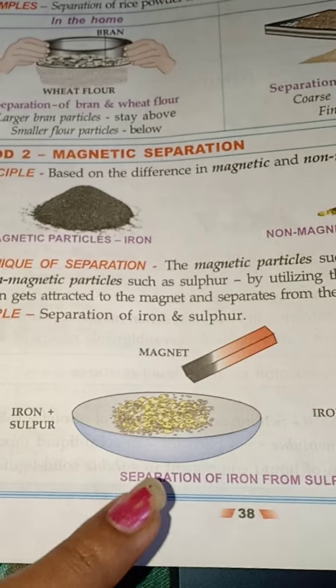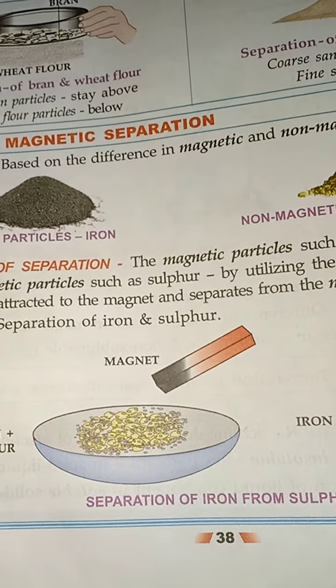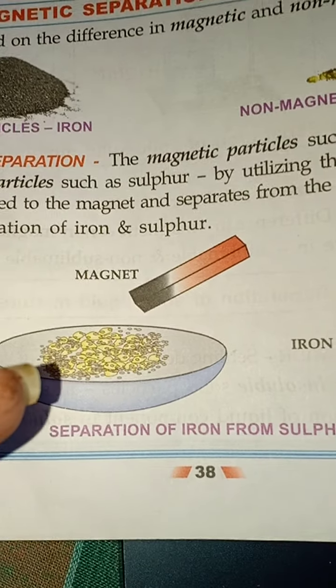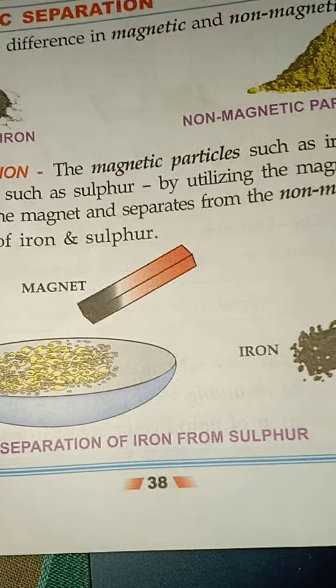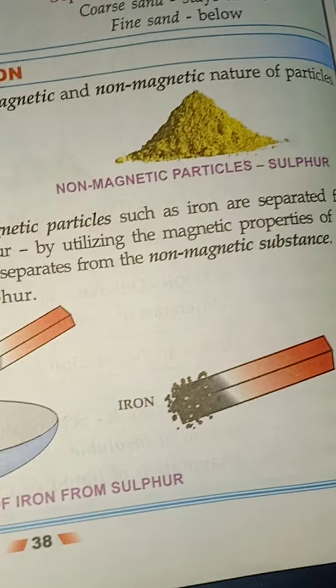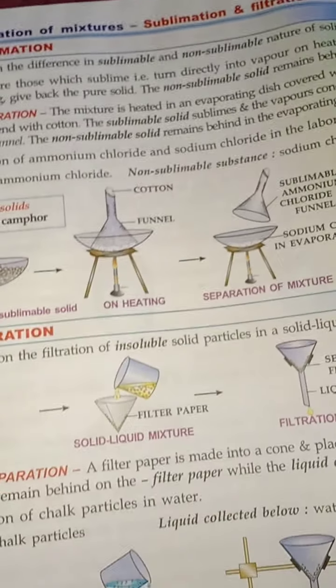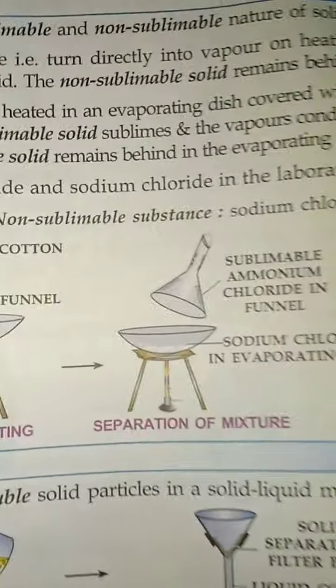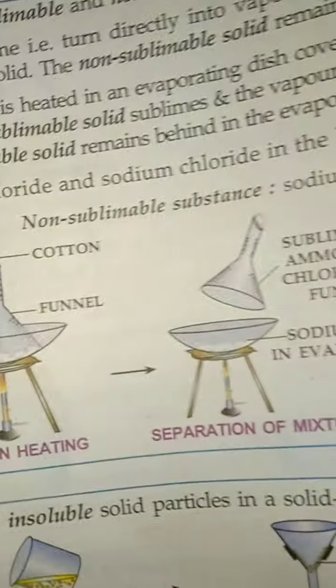So when we show a magnet to that particular compound, the iron gets attracted to the magnet and sulfur stays behind. This way we can separate by magnetic separation. The next one is sublimation. Sublimation means change of solid directly to the gaseous state.